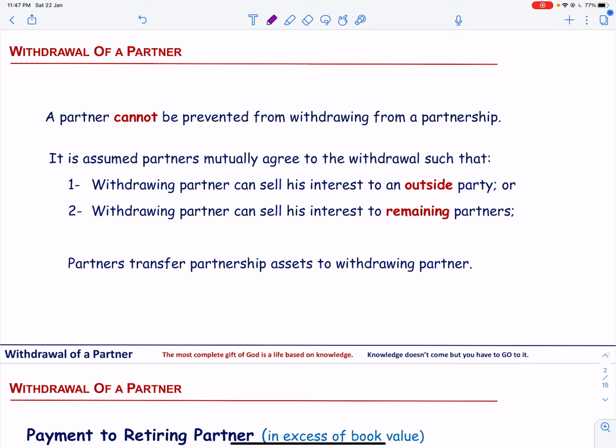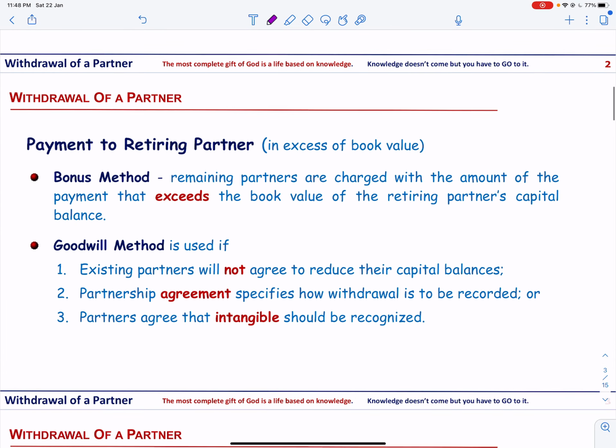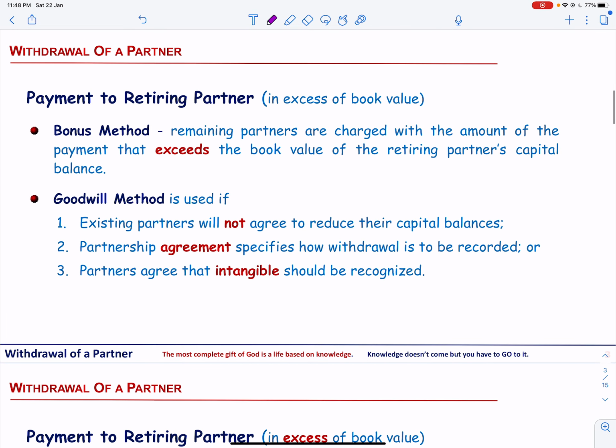In accounting, the assets are recorded at book value. At the time of settling the retiring partner's capital, the first thing to do is to re-evaluate the assets of the firm and adjust all partners' capital accounts accordingly. This means that their capital will increase in their profit sharing ratio if the re-evaluated value of assets increases, or decrease if the value of assets decreases. And then the payment is done to the retiring partner.